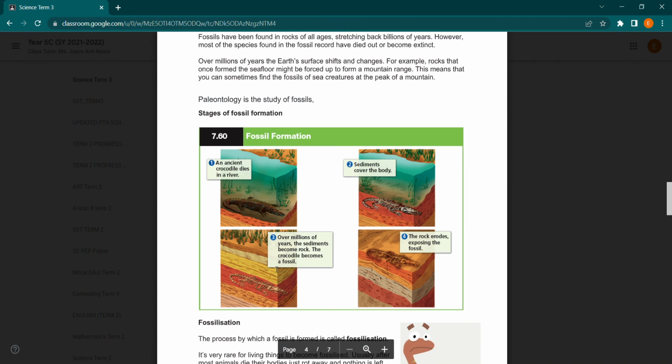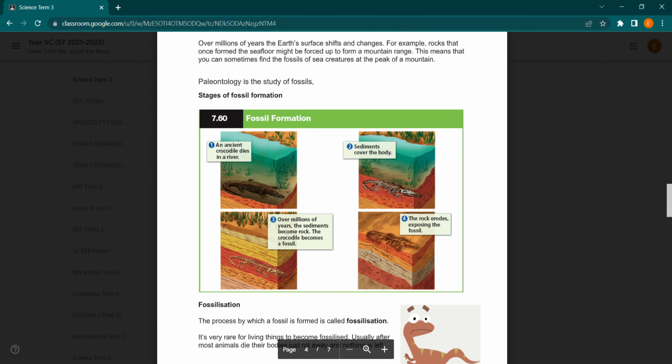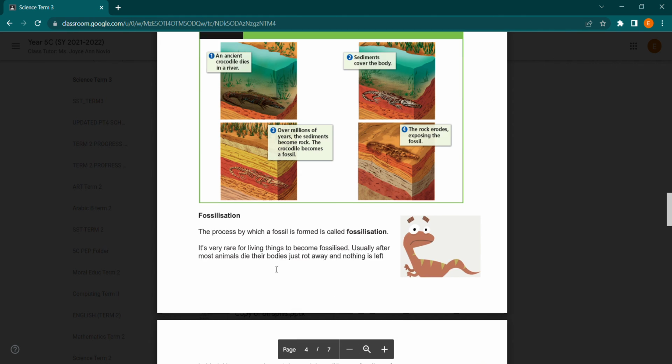This is an example. First, an ancient crocodile dies in a river. Second, the sediments in the river cover the body. Over millions of years, the sediments become rock and the crocodile becomes a fossil. Then the rock erodes, exposing the fossil. The process by which a fossil is formed, called fossilization, is very rare for living things.